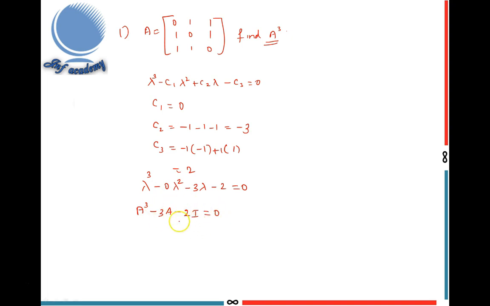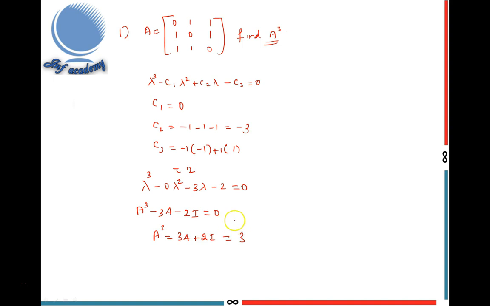By using this theorem statement, you can find the A cube value. A cube is 3A plus 2I. Here lambda square coefficient is 0, then only you can easily find the A cube value. Otherwise it is very difficult, because you have to find the A square value. Suppose the coefficient of lambda square is not equal to 0, then you have to find the A square value, then only you can find the A cube value. So in this case, finding A cube value is very simple, because here A square coefficient is 0. So A cube equal to 3A plus 2I.